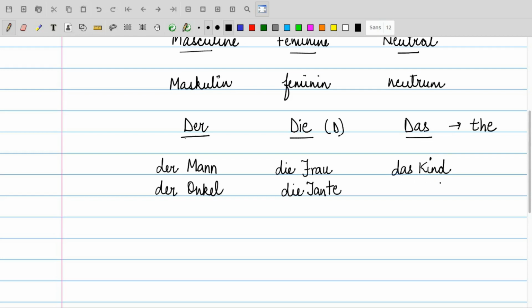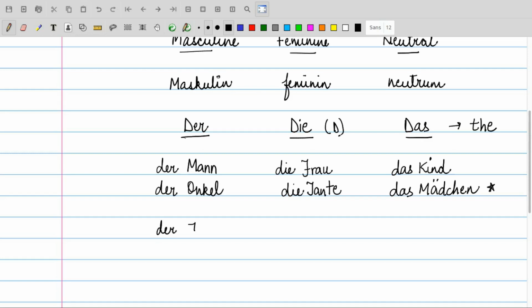So das Kind. Then we have das Mädchen. Mädchen, that is a girl. Article das. Now here you will think that Mädchen is a girl, so why not article die? But this is how it is. We do not have explanations for them. So this is for the living, this is for the person. Talking about the non-living or the things, I give you some examples.